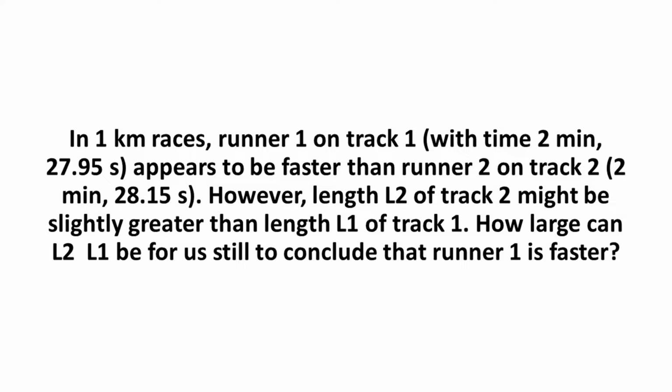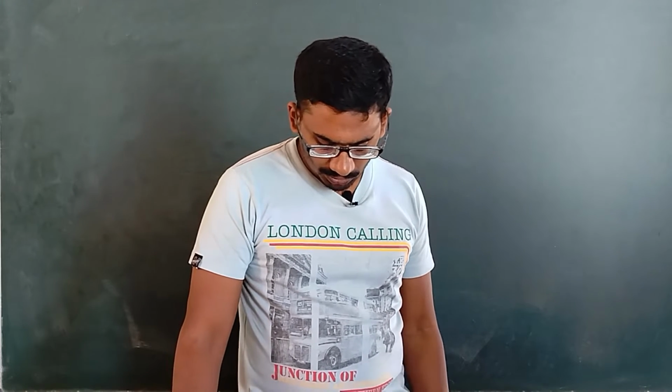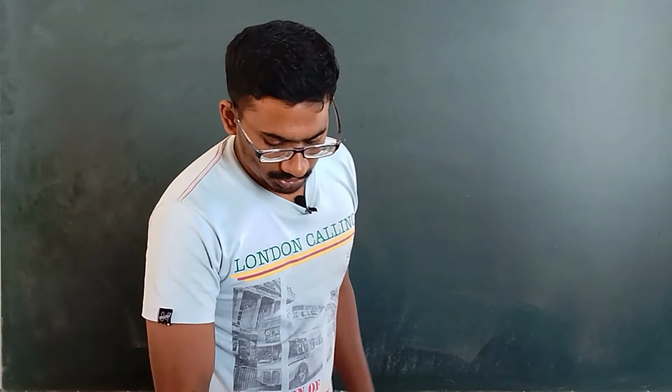So coming to the last problem, problem number 9. In a 1 kilometer race, the runner on track 1 appears to be faster than runner 2 on track 2. However, the length L2 of track 2 might be slightly greater than the length L1 of track 1. How large can L2 minus L1 be for us still to conclude that runner 1 is faster? Okay, so first we have to find out L2, and then we have to divide by the speed they have given. Okay, so first let us see.